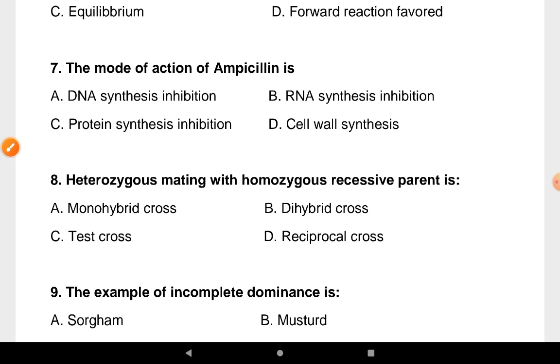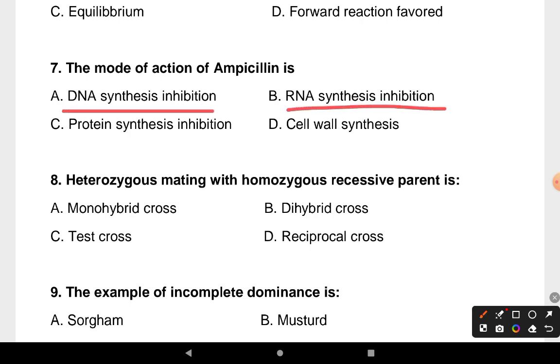Our next question is, the mode of action of ampicillin is DNA synthesis inhibition, RNA synthesis inhibition, protein synthesis inhibition, cell wall synthesis inhibition. So correct answer is cell wall synthesis inhibition.